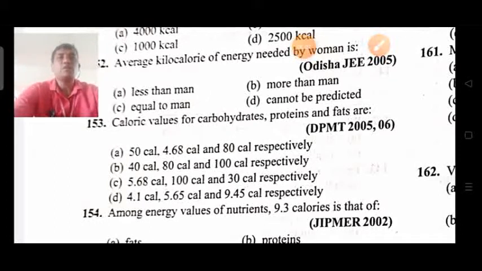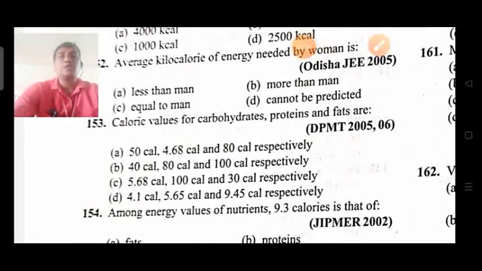So, in continuation with Saturday's topic, today we will start with that fats are going to give the highest amount of energy, and the next one to that is proteins, approximately 5, and fats above 9.